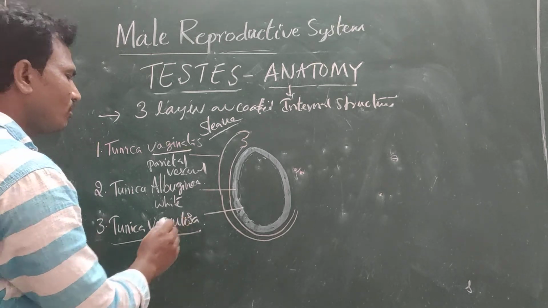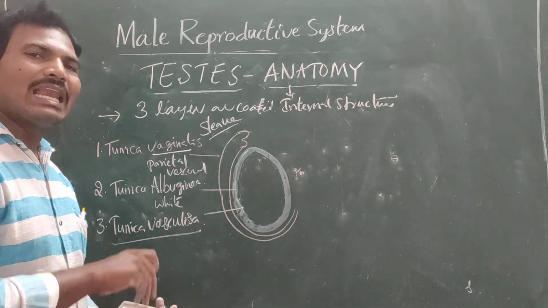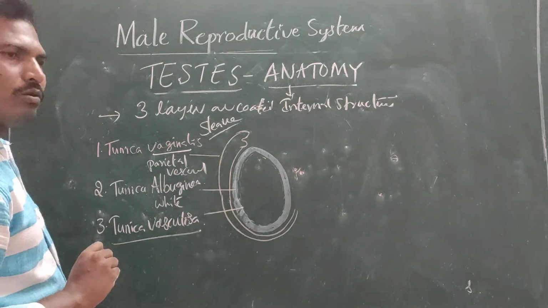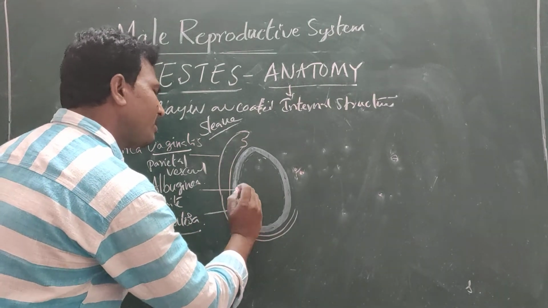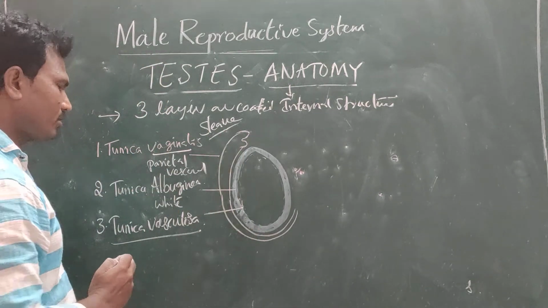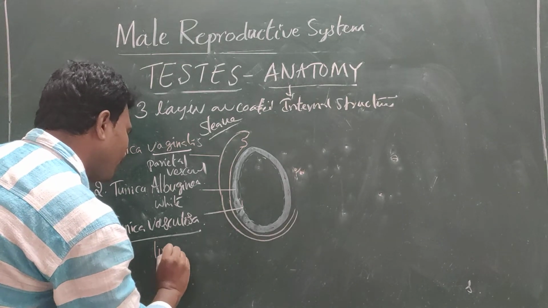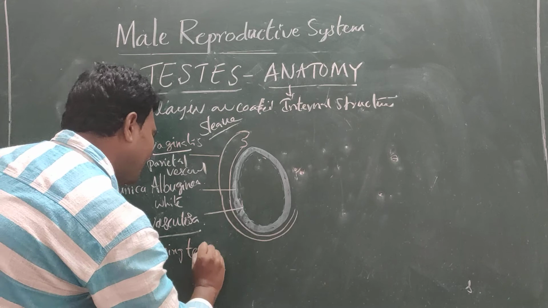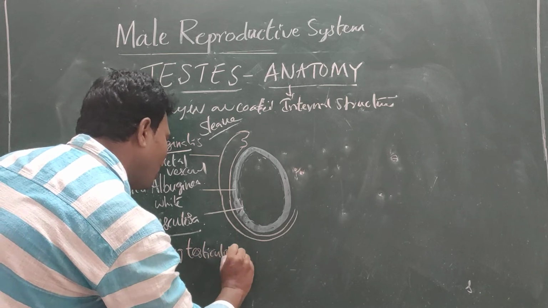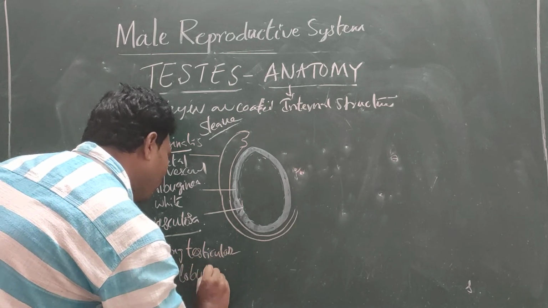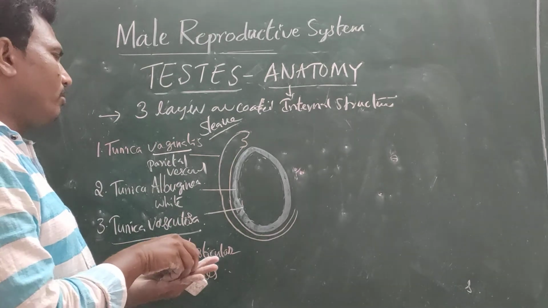The tunica vasculosa is the lining of the testicular lobules, present in the testis near the testicular lobules.